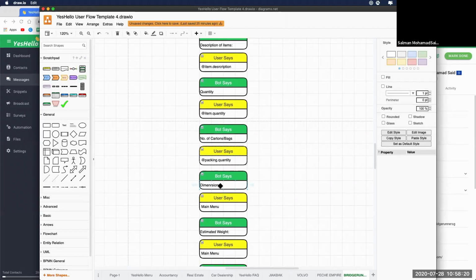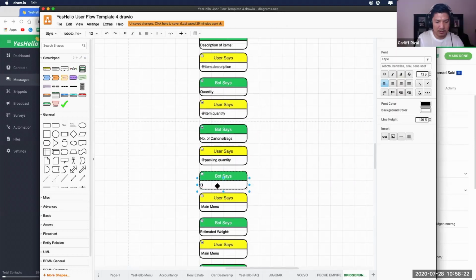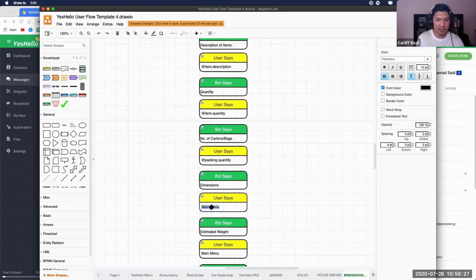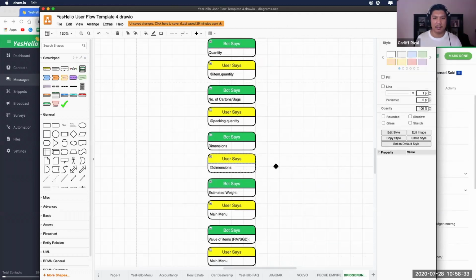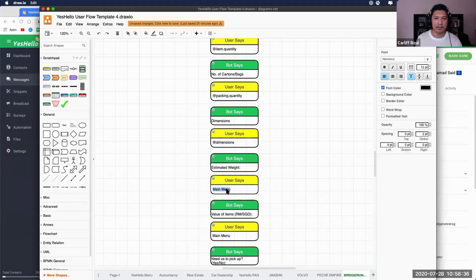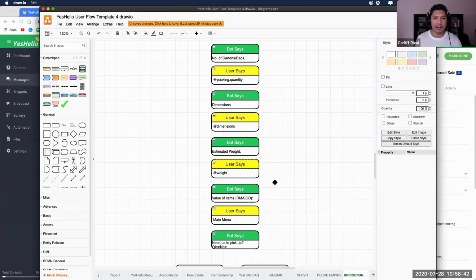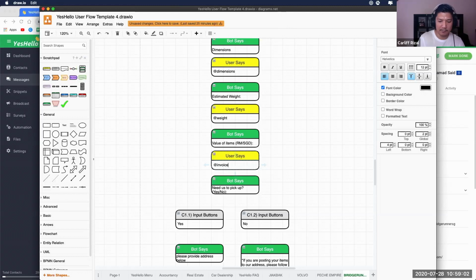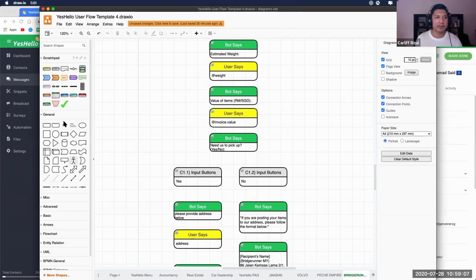And then dimensions. Yeah, you do the dimensions. So the dimensions, the name will be where you want to save it into. Dimensions. There's dimensions, yeah. Dimensions, and then estimated weight. Just weight is fine. Just weight. Yep. Great. And then value will be invoice dot value. Got it. All right. So need pickup. Here we will need one also. Pickup, right?